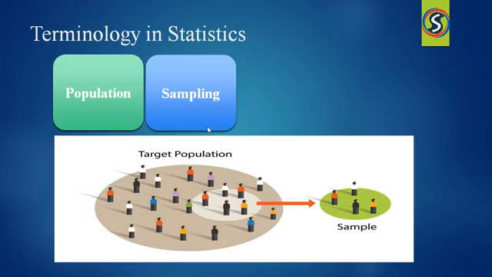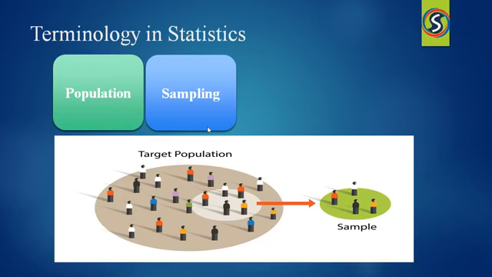Let me give you an example to understand what population is and what a sample is. Consider our Earth. On the Earth, more than 116 countries are there. If I talk about the entire Earth, then you have to understand I'm talking about all the countries on the Earth. That is what the population is. And if I talk about a specific country, then we have to understand that is a sample.